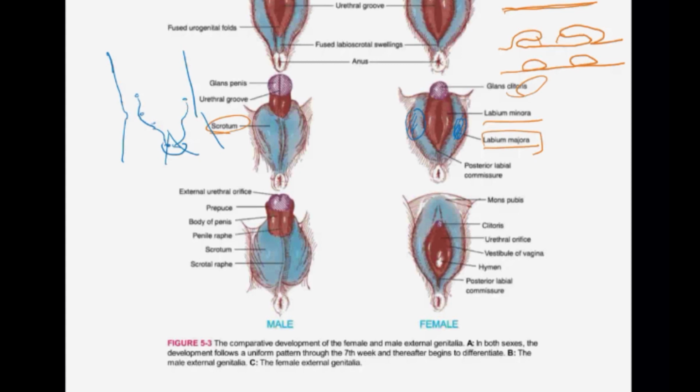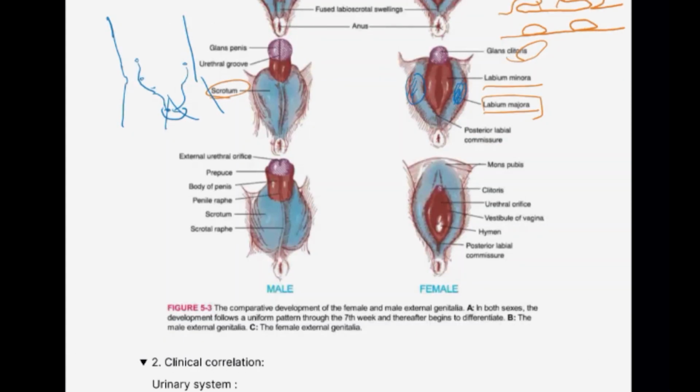Okay, so hermaphrodites are actually XY. They'll have a testis, but because they have inadequate testosterone or some pathologies in their developmental process, they won't have a glans penis, they won't have a urethral groove, they will have a bigger clitoris developed, and their testes will be located in the labia majora instead of the scrotum. So there is a lot of clinical application of the embryology which you learn.